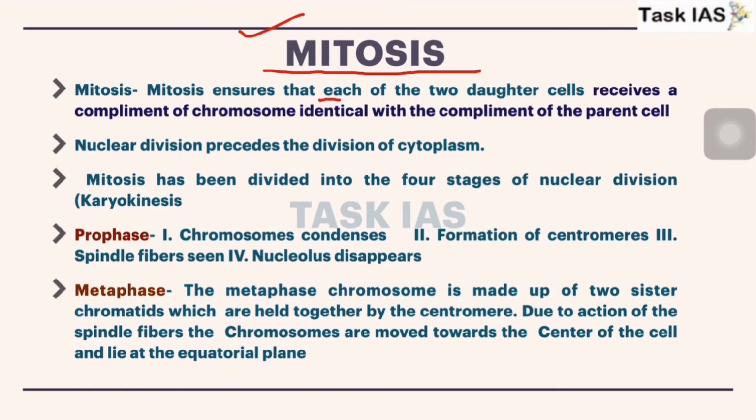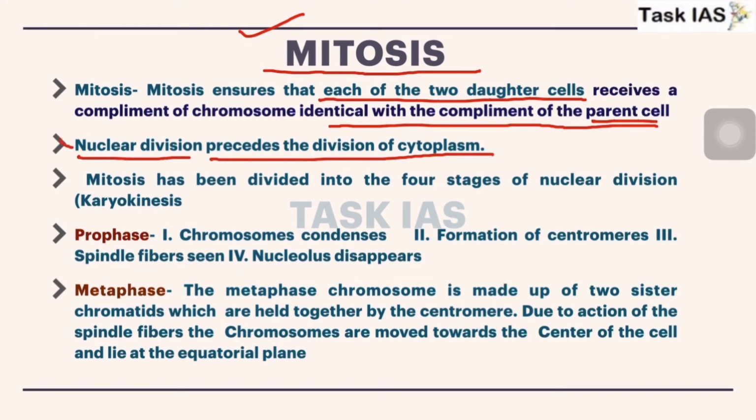So mitosis ensures that each of the two daughter cells receives an equal number of chromosomes as the parent cell. Now nuclear division precedes the division of cytoplasm. So here nuclear as well as cytoplasm division both occur. Firstly nuclear division, and after that by formation of a furrow, these both cells divide into daughter cells. So here division of cytoplasm also occurs later.